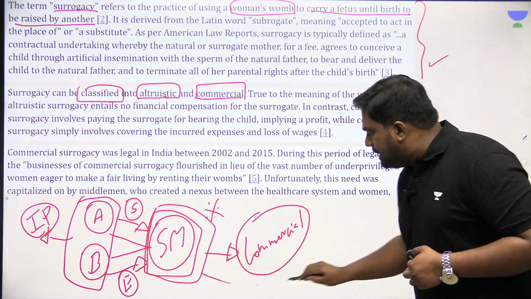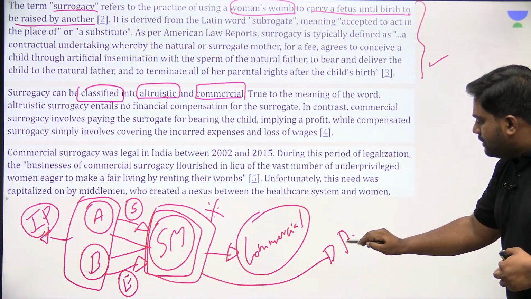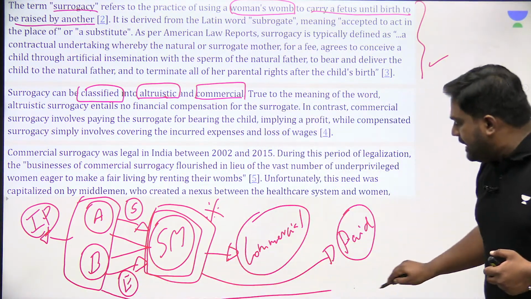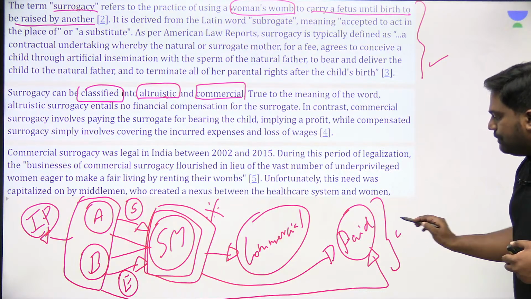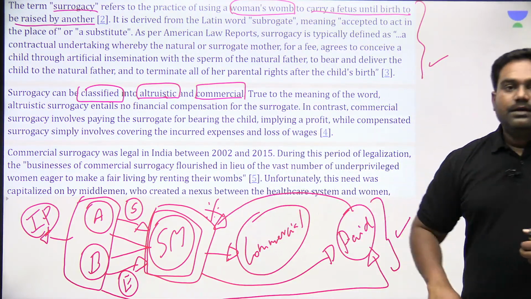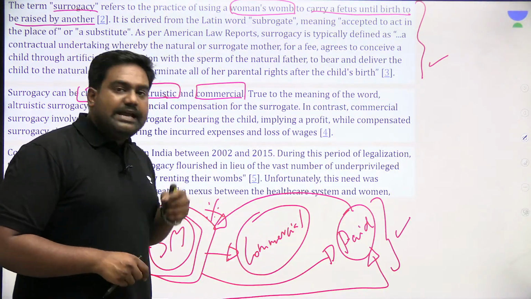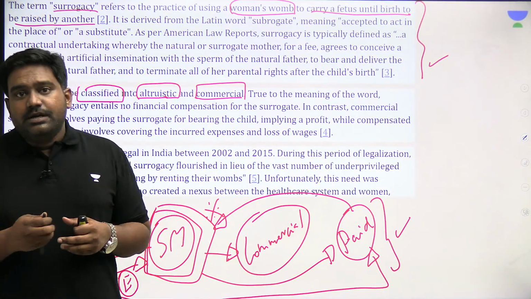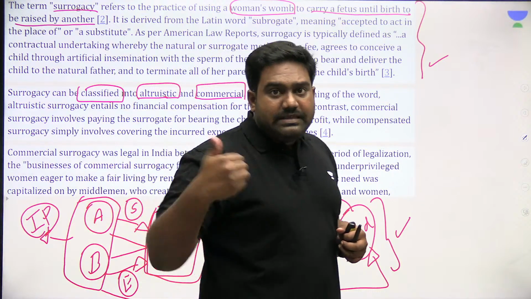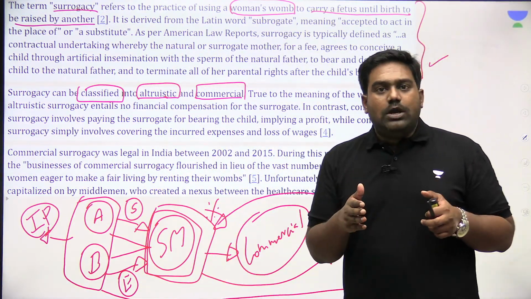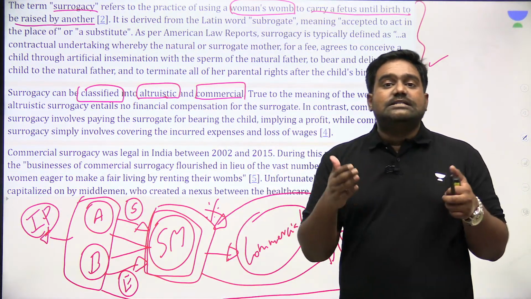Essentially, the surrogate mother will be paid by the intended parents in order to bear their child. If there is a monetary compensation provided to the surrogate mother to incentivize a third woman to bear their child on their behalf, then that is a case of commercial surrogacy.